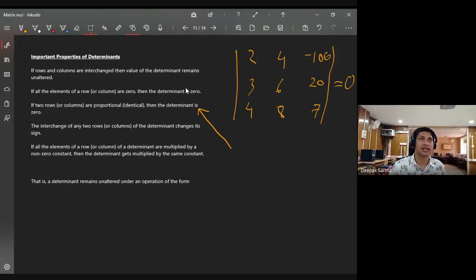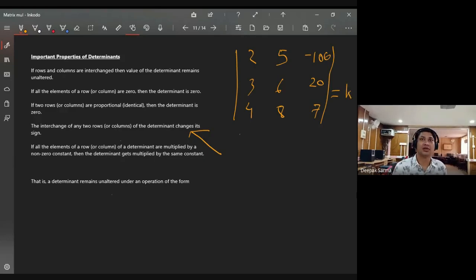Now moving to the next point, you can read it. If you interchange any two rows or columns, then the determinant changes in sign. That means if I have a determinant like this one, which was 0, let me take it slightly different. Suppose instead of 4, I write 5. Now the second column is not a multiple of the first, so it will have some value, some number k.